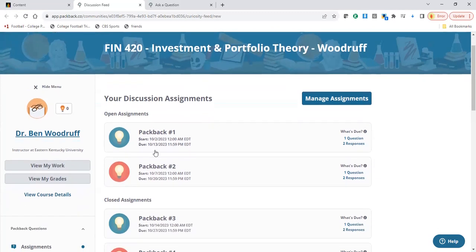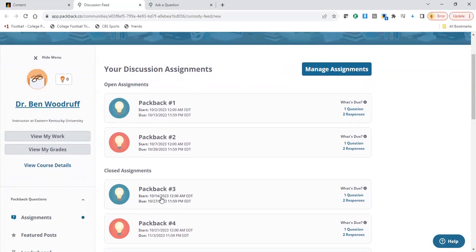Everything closes on Friday. This closes Friday, and on Saturday, Packback 3 will become available. It's not going to be due for a while, but that way I always keep the next one also available for you to pick to go into. That way, if you know that you need to be careful because you may need to go out of town, the Thanksgiving vacations or something, I have no idea what's going on with each of you, but whatever it is, you're able to go in and work ahead a little bit.